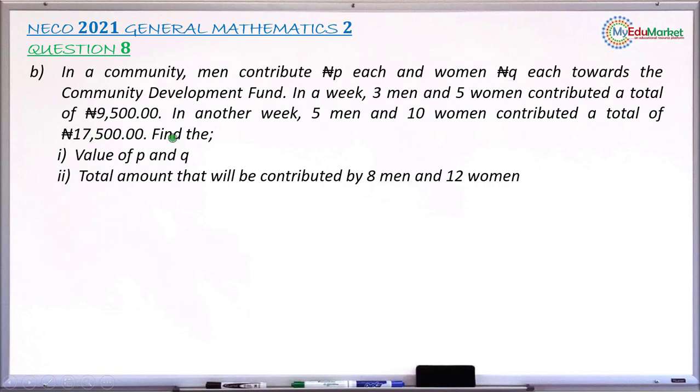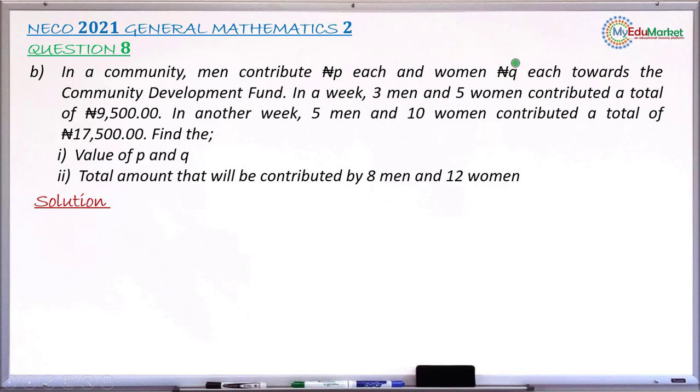The question asks us to find, Roman 1, the value of P and Q. Roman 2 asks us to find the total amount that will now be contributed by 8 men and 12 women. So let's attempt to answer this question. Going back to the question, towards that community development fund, each man will contribute P Naira and each woman will contribute Q Naira.